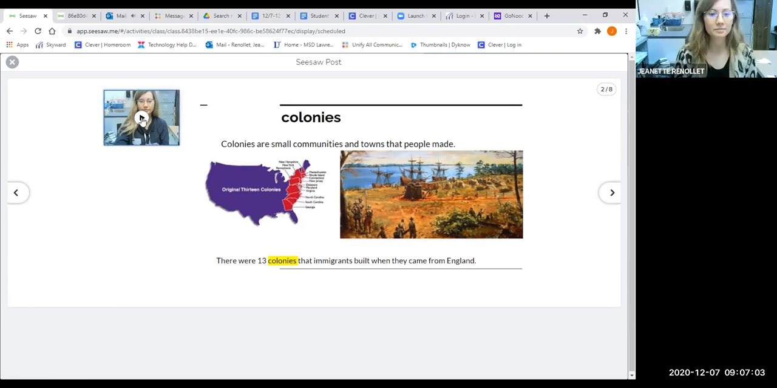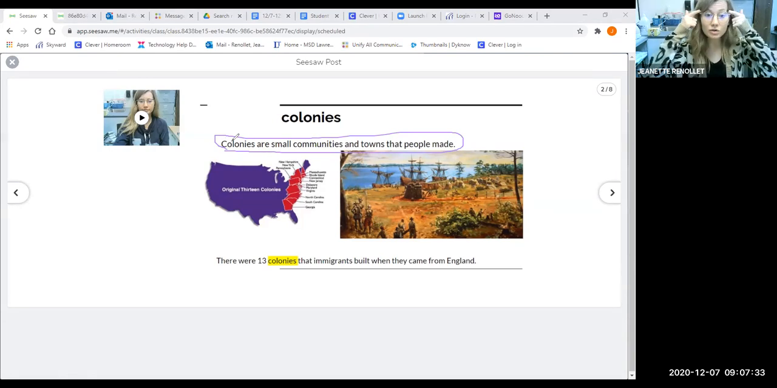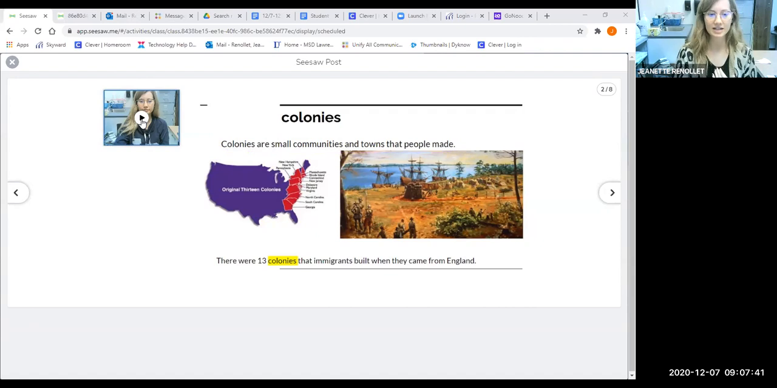Let's see an example. Colonies are small communities and towns that people made. Okay, so this is our practice round. In the video, I say the word and then I read the definition. You can see the definition right here. And I have motions that go with it. I want you to read it and practice with me so that you are learning new vocabulary words. Here we go. We're going to practice it. You listen first, then we're going to do it together as a team.